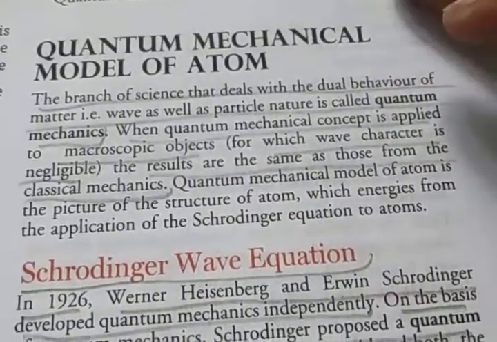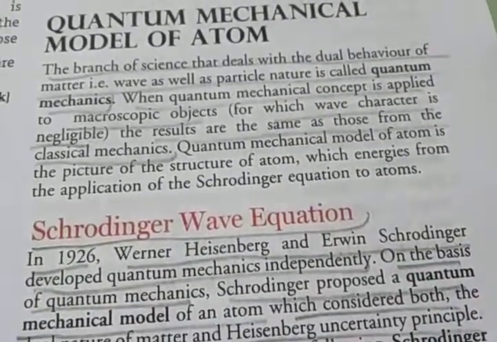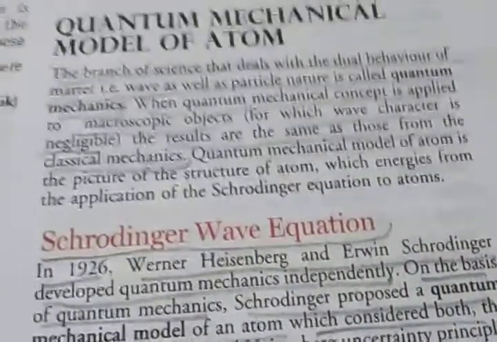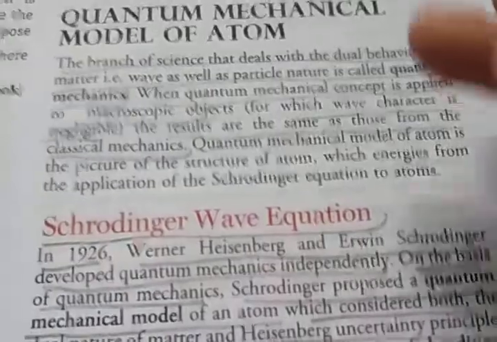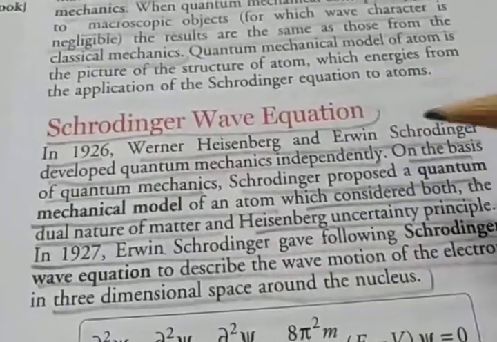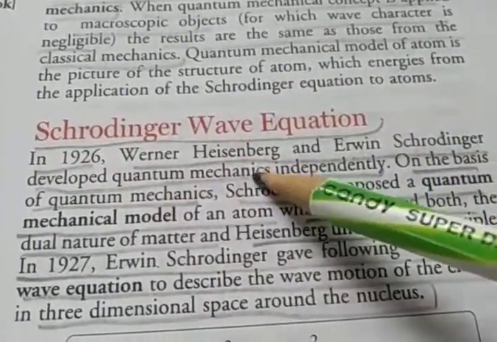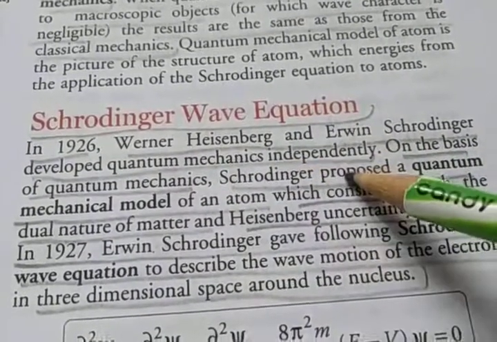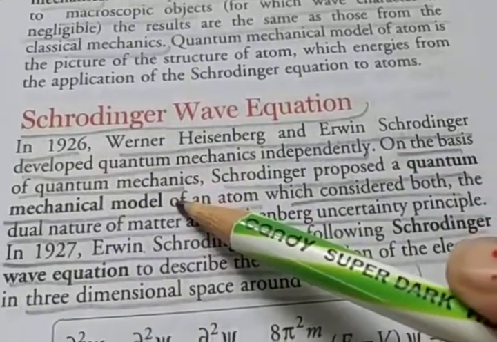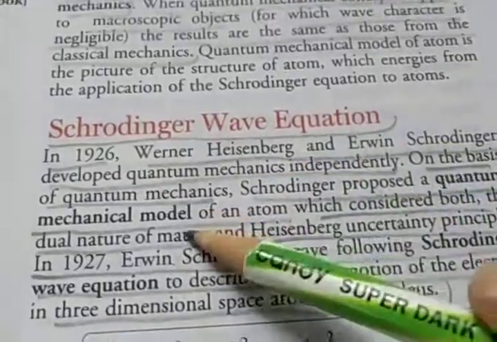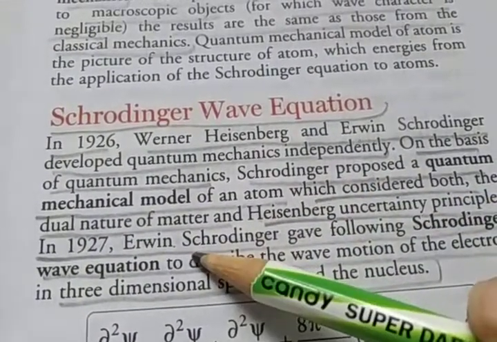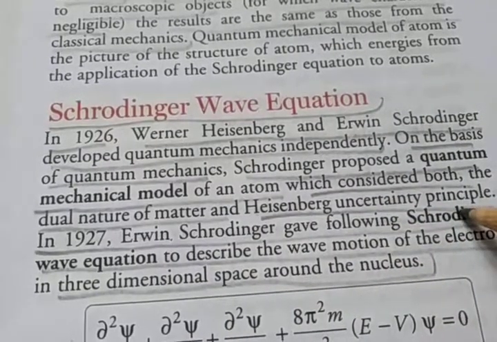So the quantum mechanical model of the atom is the picture of the structure of the atom which emerges from the application of the Schrödinger equation to atoms. First I discuss the Schrödinger wave equation. In 1926, Werner Heisenberg and Erwin Schrödinger developed quantum mechanics independently. On the basis of quantum mechanics, Schrödinger proposed a quantum mechanical model of an atom, which considered both the dual nature of matter and the Heisenberg uncertainty principle.